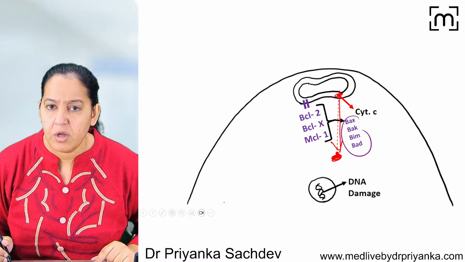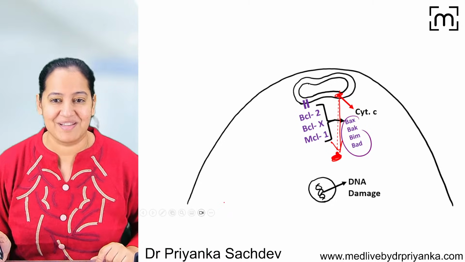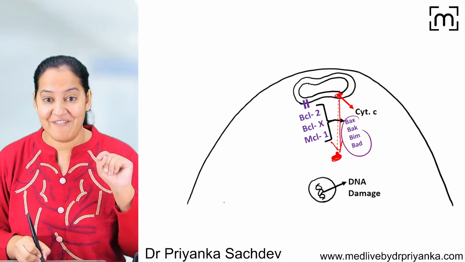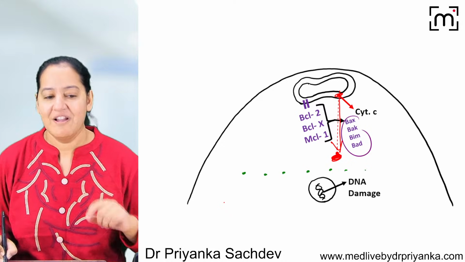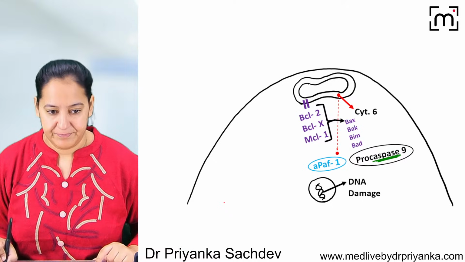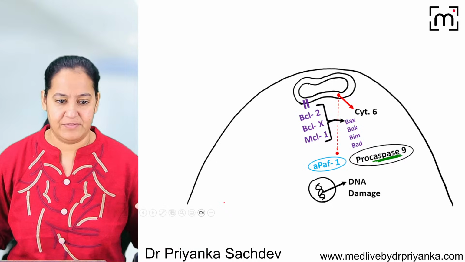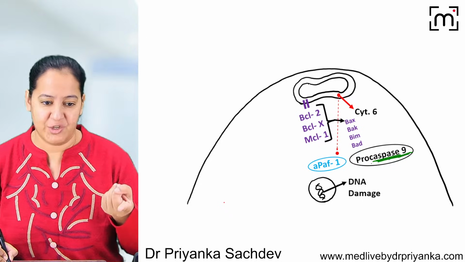You will say, ma'am, what does it do? We can see it is coming outside, but what does it do in the cytoplasm? Now, I told you in the cytoplasm we have many caspases: caspase 1, caspase 2, caspase 3, caspase 4, caspase 5. All the caspases are inactive. There is a caspase, caspase 9, as pro-caspase 9. Pro means its inactive version.